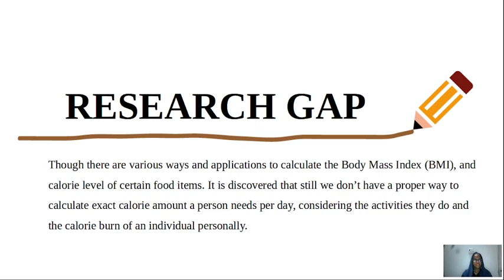So in the literature review I have done so far, the research gap I have identified is, though there are various ways and applications to calculate BMI, the body mass index, and the calorie level of certain selected food items, it is discovered that we don't have a proper way to calculate the exact calorie amount a person needs per day, considering the activities they do and the calorie burn of an individual personally.